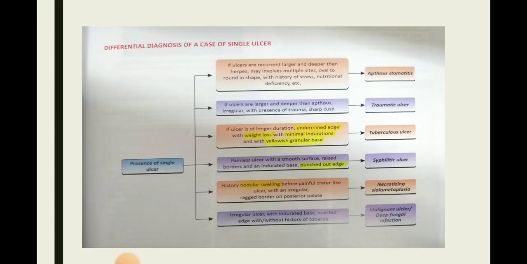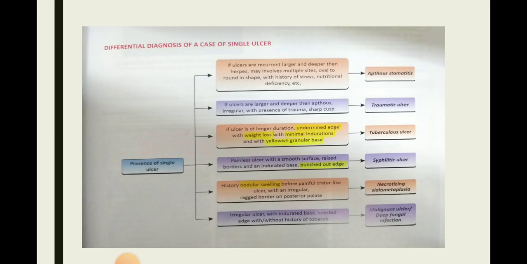Now the differential diagnosis of a case of single ulcer. If the ulcers are recurrent, larger and deeper than herpes, may involve multiple sites, oval to round in shape with a history of stress and nutritional deficiency, then that single ulcer is aphthous stomatitis. If ulcers are larger and deeper than aphthae, irregular, with presence of trauma and a sharp cusp, then that single ulcer is traumatic ulcer. If the ulcer is of longer duration, with undermined edges, weight loss, minimal induration and a yellowish granular base, that is tuberculous ulcer.